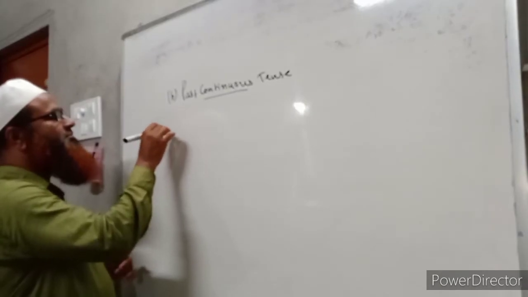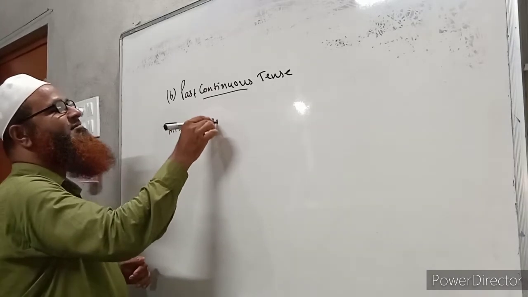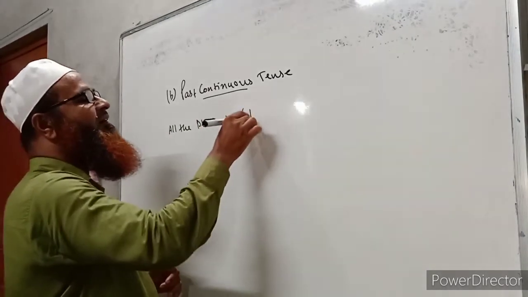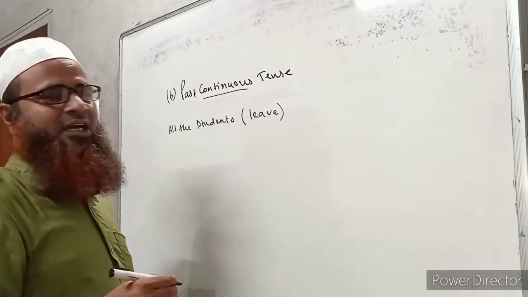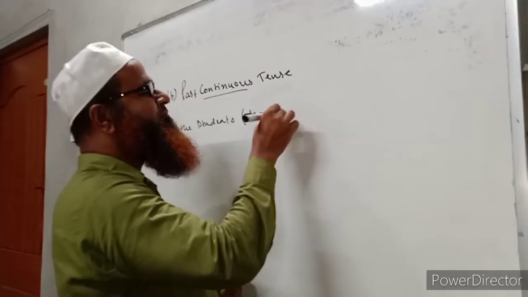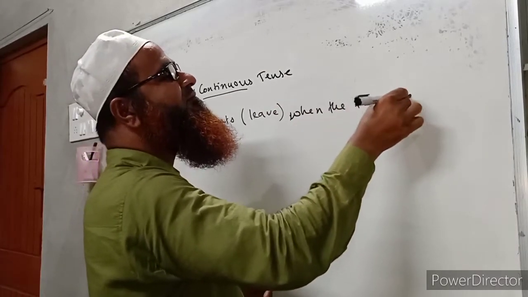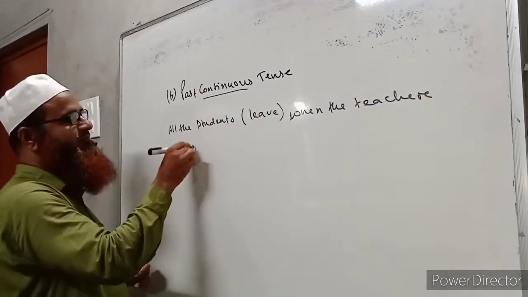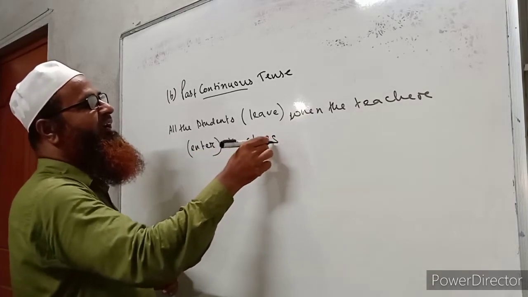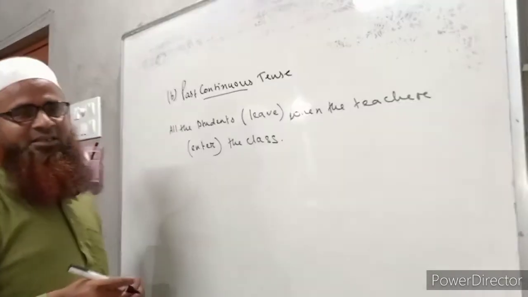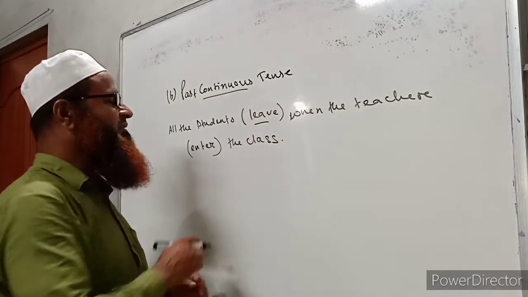All the students live when the teacher entered the classroom. So I have put brackets in two places here, in case of two verbs, one is "live" and another is "enter".